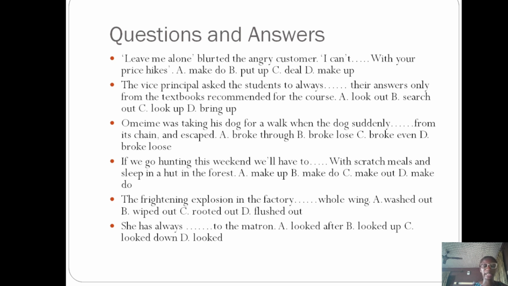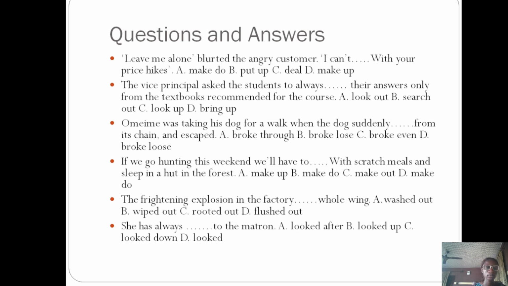The next question, if we go hunting this weekend, we will have to dash with scratch mules and sleep in a hut in the forest. A. Make up. B. Make do. C. Make out. D. Make do. The correct option is either option B or option D, because we repeated the same thing in option B and D. So to make do is still to manage with. If we go hunting this weekend, we'll have to manage with scratch mules and sleep in a hut in the forest.